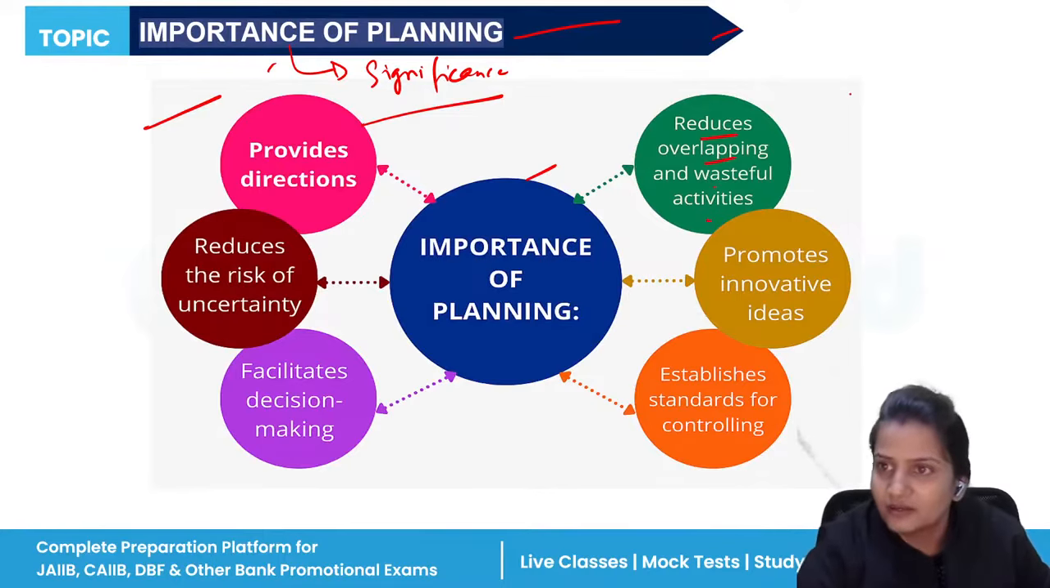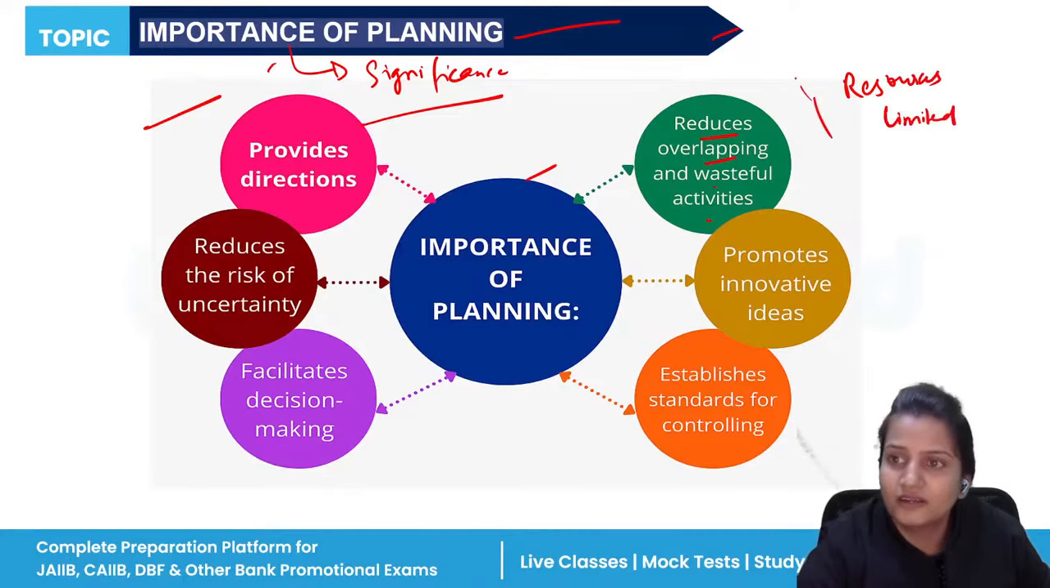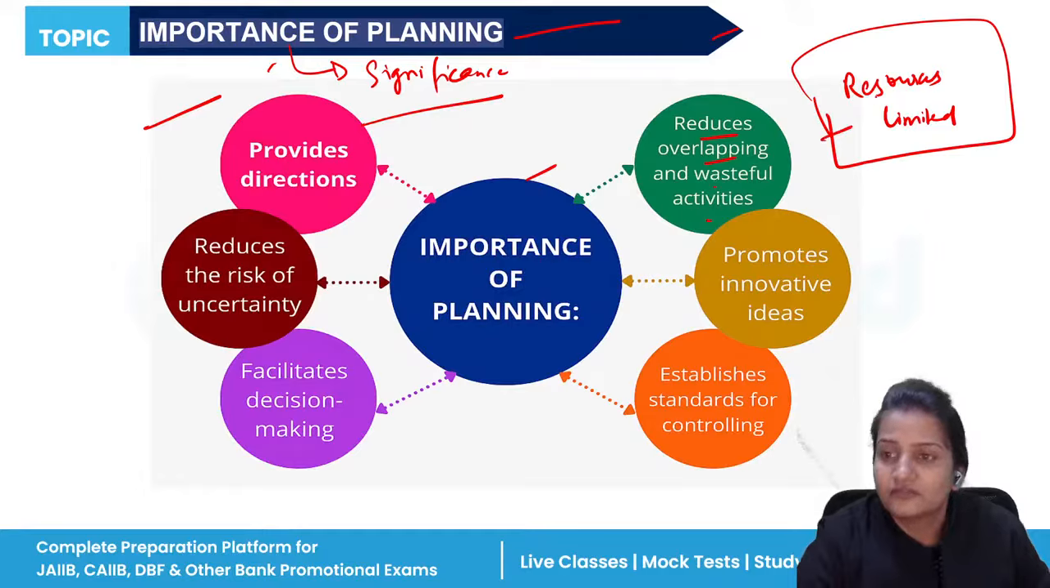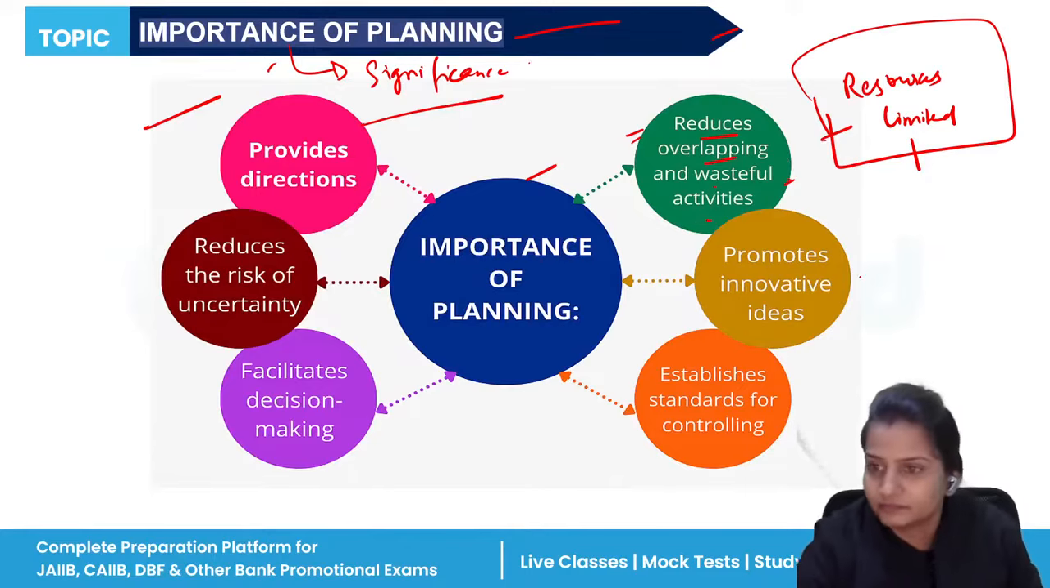We know that in our environment, the resources are very limited. So it is very important to use your resources very carefully so that you may not waste those resources. You may not overlap those resources. So with proper planning, it will help us to reduce the overlapping of resources and the wasteful activities which are occurring. We need to stop that with the help of planning.